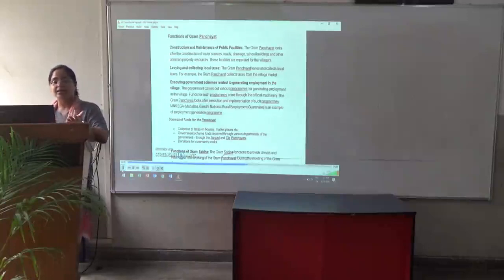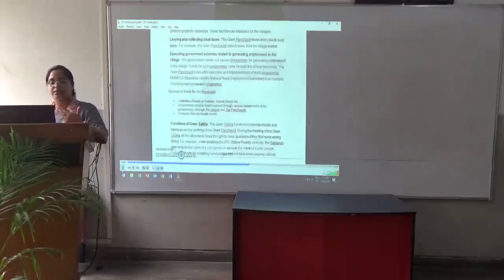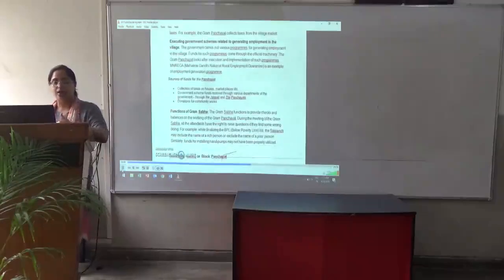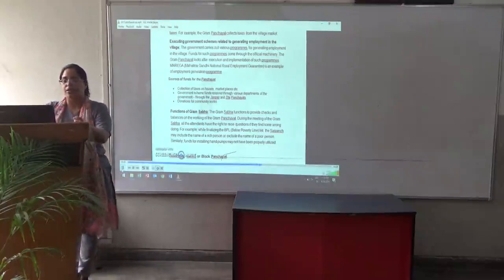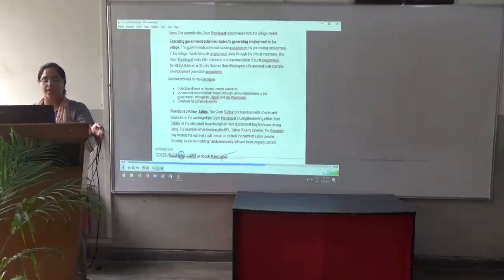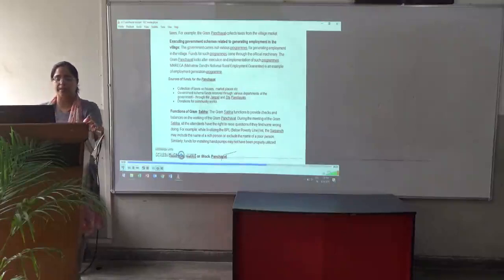Levying and collection of taxes is another role. They take taxes from the people, which they use as a source of income for the improvement of the village. Executing government schemes related to generating employment in the village is another function. The government carries out various programs for generating employment in the village.